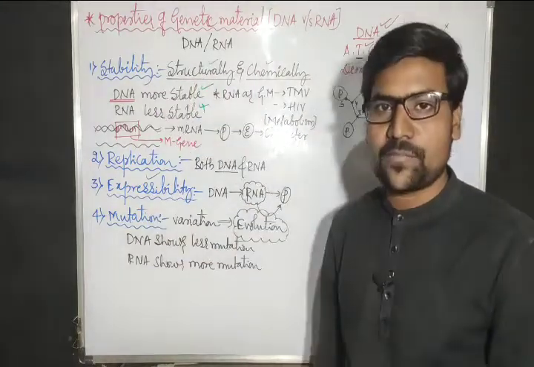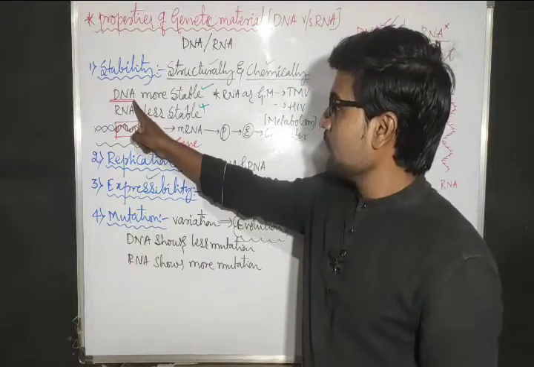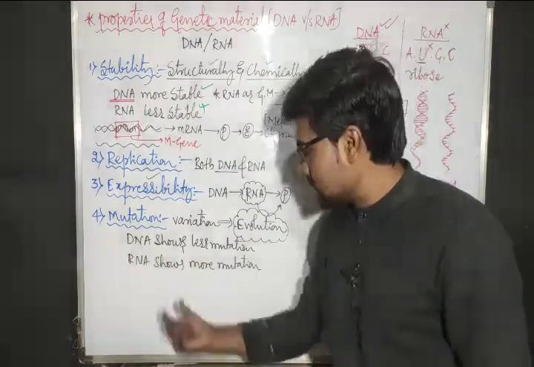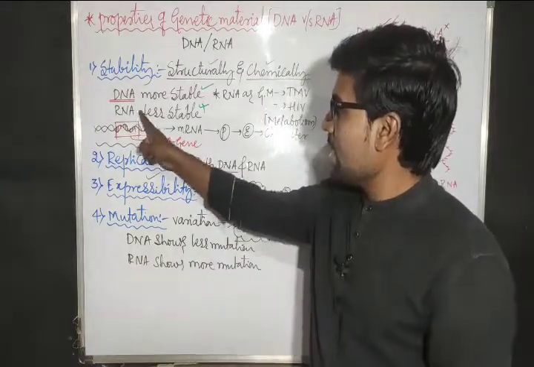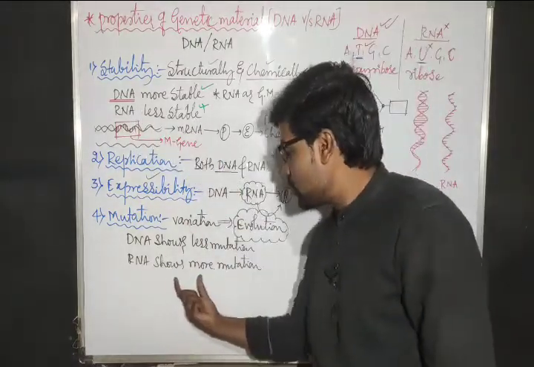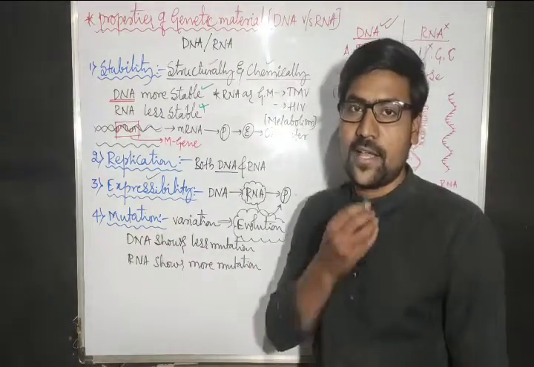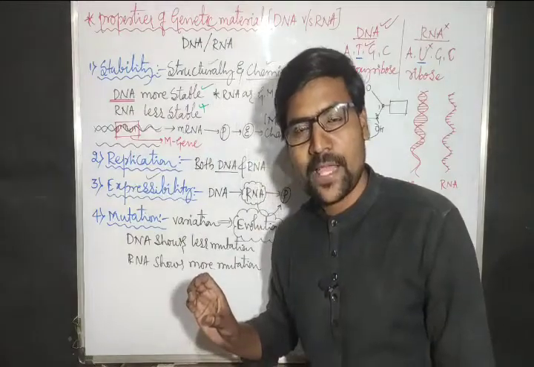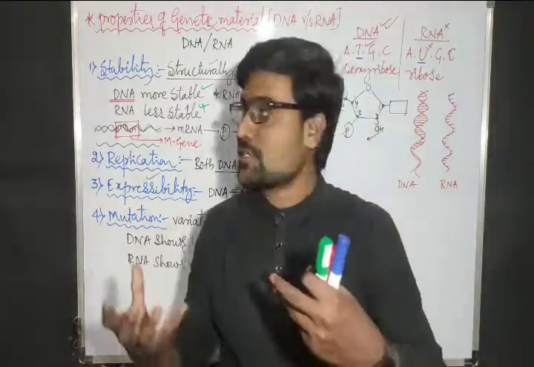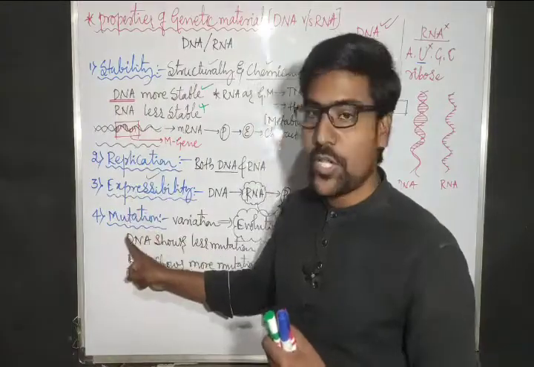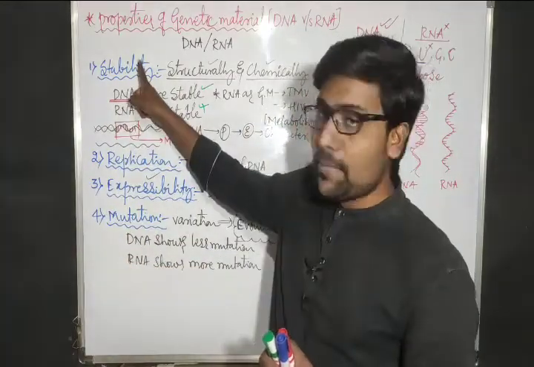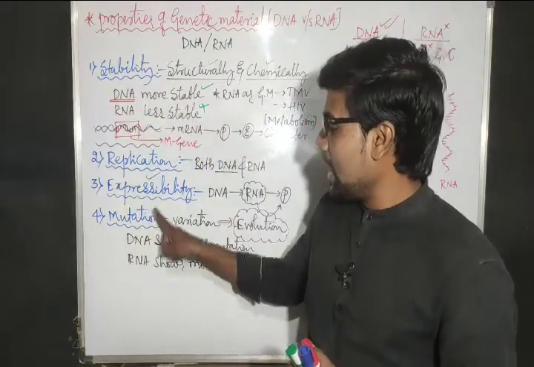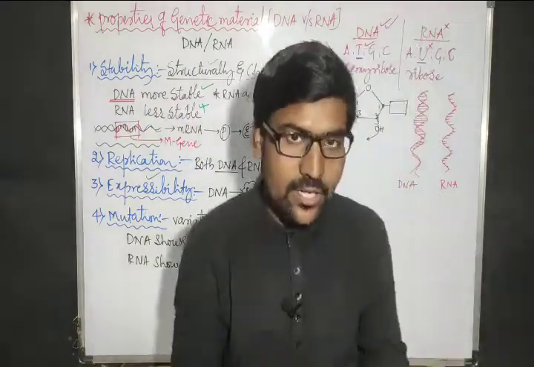Compare this statement here. Now it is vice versa. DNA is more stable, so it shows less mutation. RNA is less stable, RNA shows more mutation. That means what is the relation between stability property and mutation property? That property is vice versa. Stability more, mutation less. Stability less, mutation more.